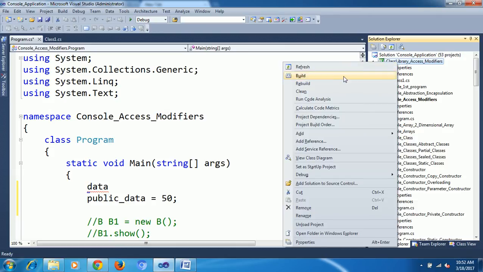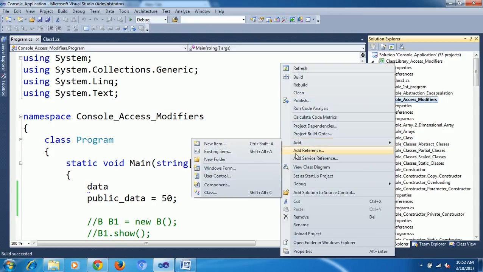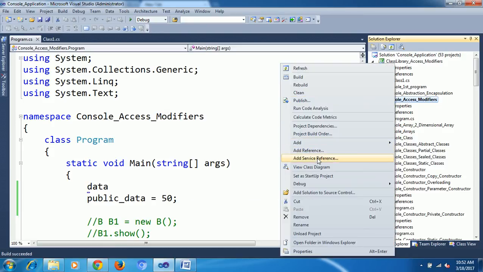If there are no errors, the build succeeds. Now right click on the console access modifiers project. Here you can see add reference and add service reference. There are two types. Service reference is different, it is for web services and so on. Now we are going to use reference.